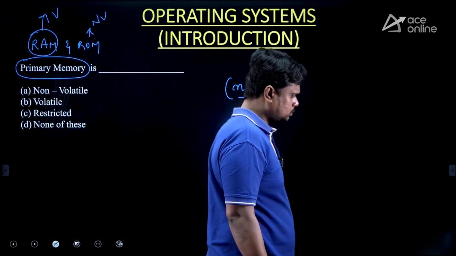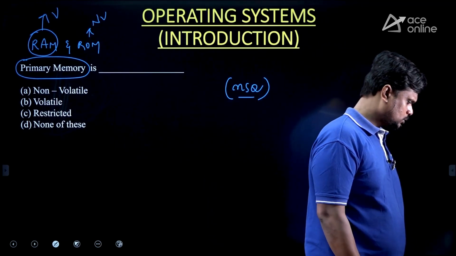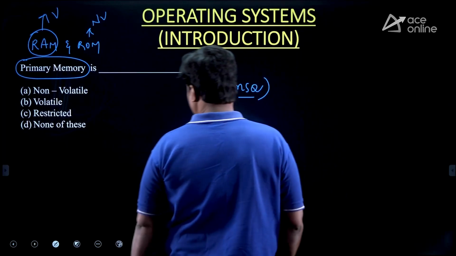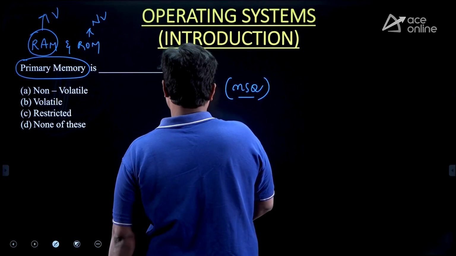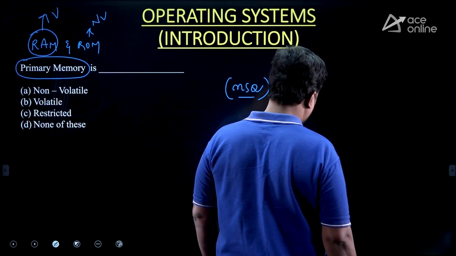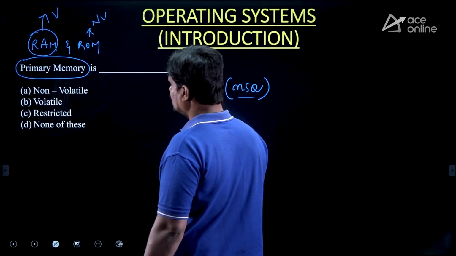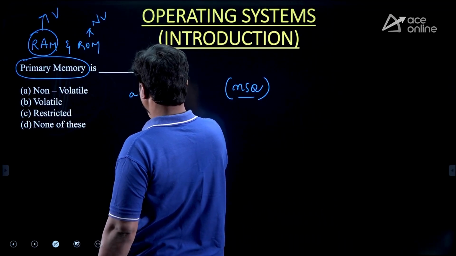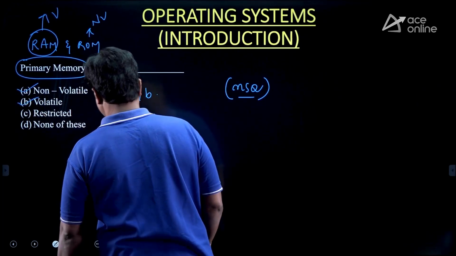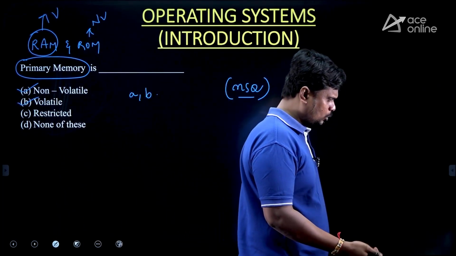RAM is volatile and ROM is non-volatile. So then what is the answer for this question? As I did not mention specifically whether it is RAM or ROM, what is the answer? You can say A comma B, both. Primary memory can be volatile or non-volatile.